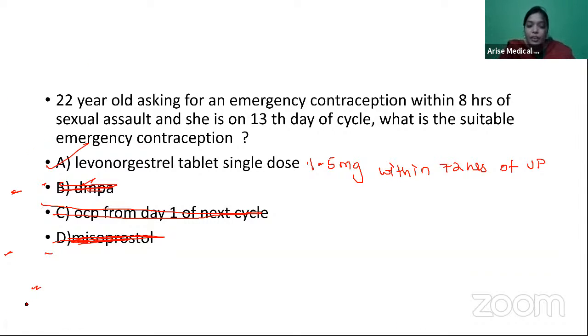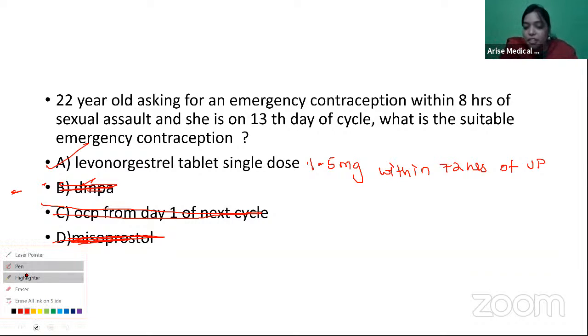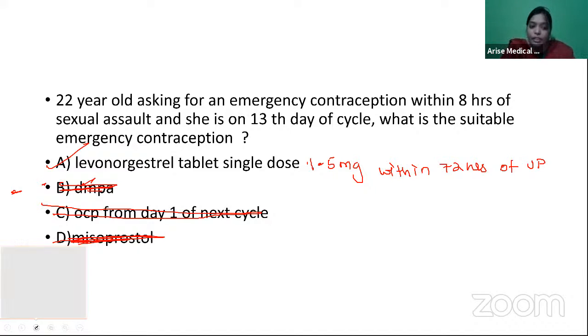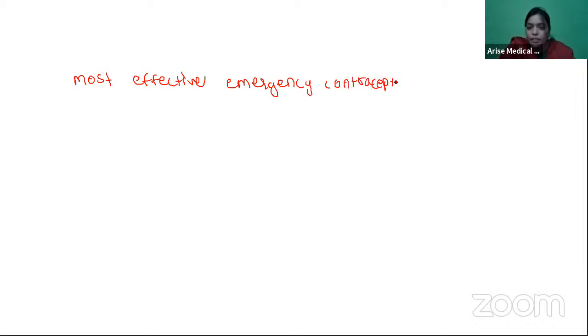Most of your emergency contraceptives can help you stop the ovulation and fertilization. But let me quickly speak a few words about emergency contraception. Most effective emergency contraception is the IUCD, and in IUCDs you can take only the copper T for emergency contraception.